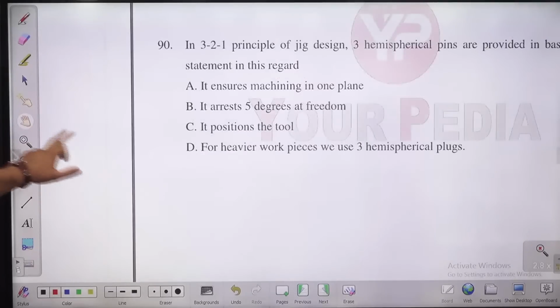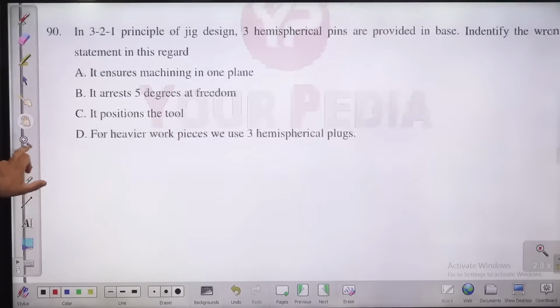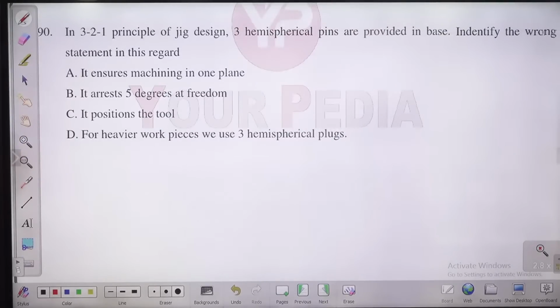Question number 90 in front of you. In the 3-2-1 principle of jig design, 3 hemispherical pins are provided in the base. Identify the wrong statement in this regard. What does the 3-2-1 principle do, children? These are actually provided in jigs to restrict the movement of the workpiece. And actually it is going to restrict all the degrees of freedom. It is going to restrict the motion, rotation in x, y and z direction. So you are going to restrict all degrees of freedom.